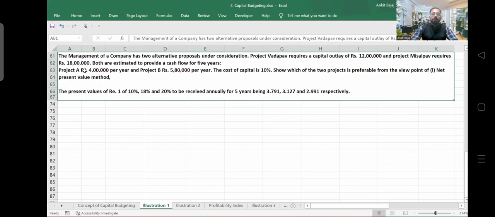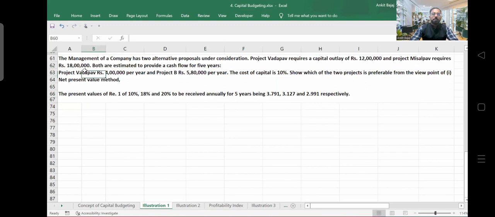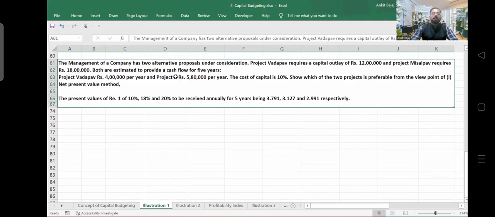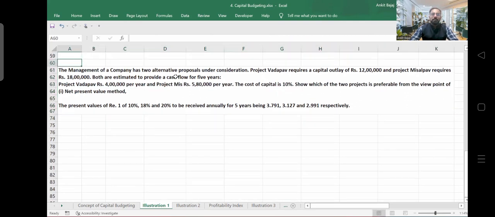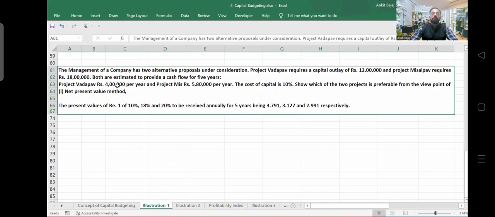Project A means here Vada Pav. Project Vada Pav gives rupees 4 lakh per year and project Misal Pav gives rupees 5 lakh 80,000 per year. So these cash inflows will come from them, right? These are the cash inflows from project Vada Pav. You will be getting cash flows of 4 lakh rupees for 5 years, and from project Misal Pav you will be getting 5 lakh 80,000 rupees cash inflows. The cost of capital is 10%. That is the weighted average cost of capital, which will be used as a discounting rate.